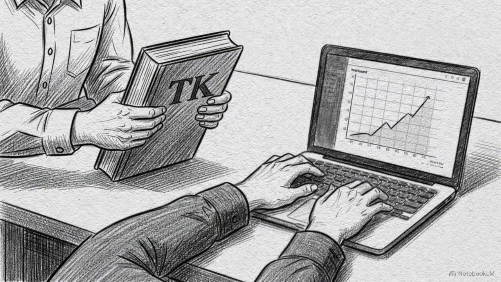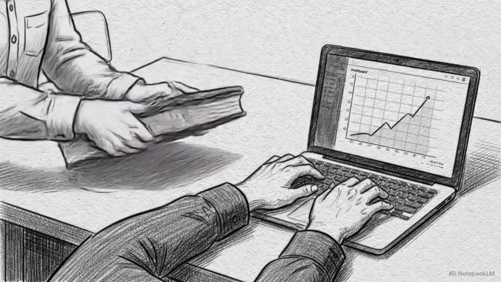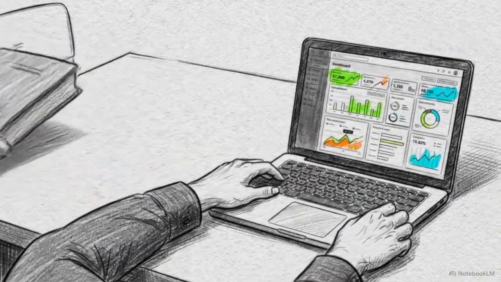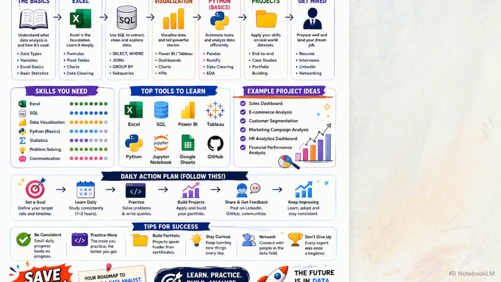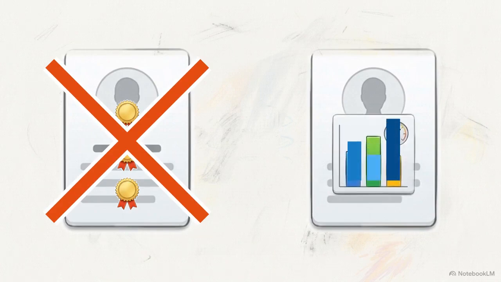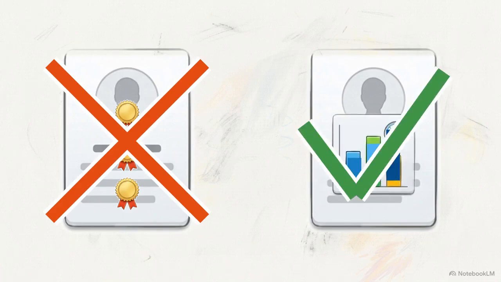With your tools mapped out, it is time to shift from learning syntax to proving you can use it. This means building a portfolio project. Over on the right side of the graphic, there is a list of example project ideas. Scan these options, like a sales dashboard or customer segmentation, and write down exactly one that fits the industry you want to work in. Hiring managers prioritize demonstrable output over online certificates. They want to see that you can take messy data and turn it into clear insights.